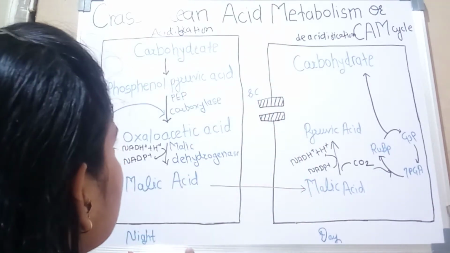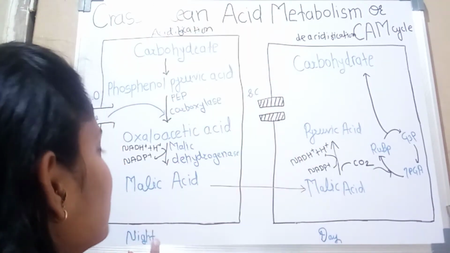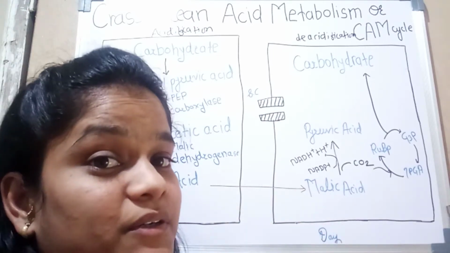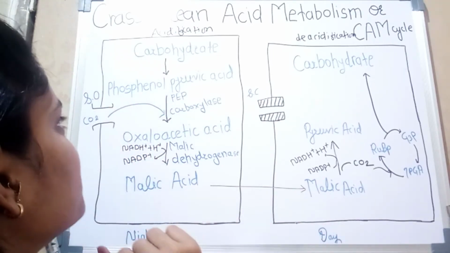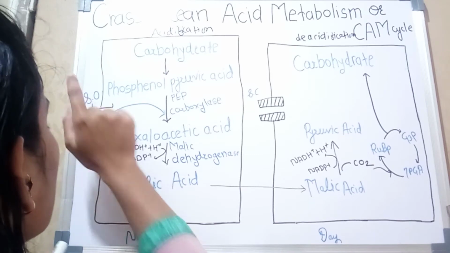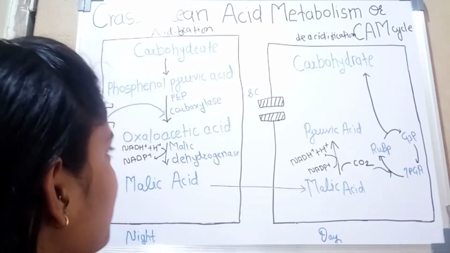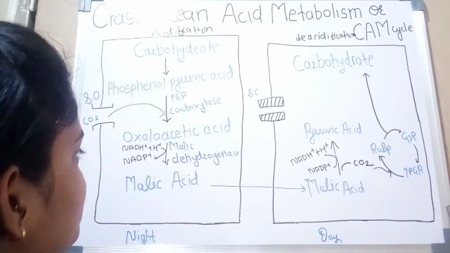So first we discuss the acidification during night time. What happens during night time? I told you that the stomata open during night time. So how does the process proceed?